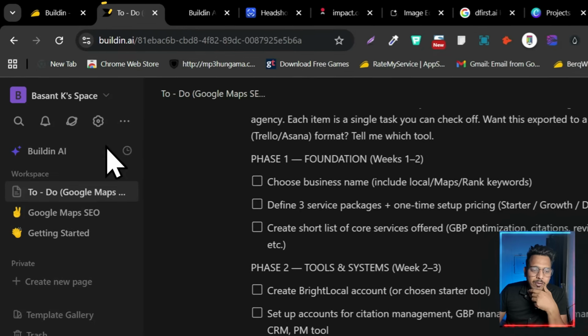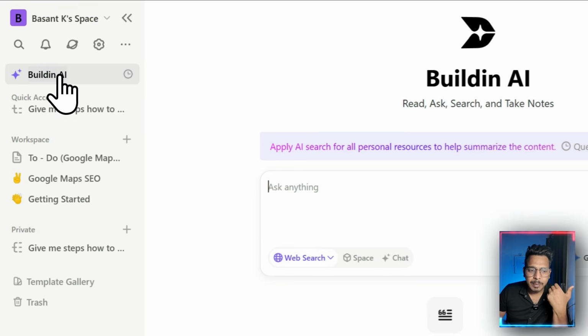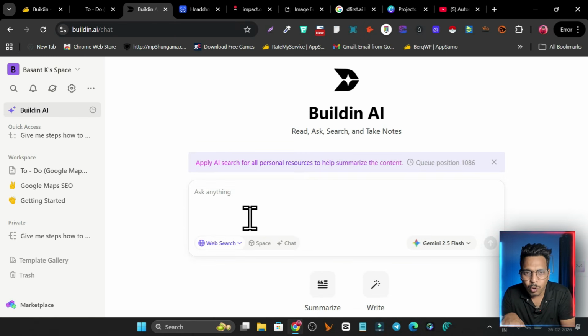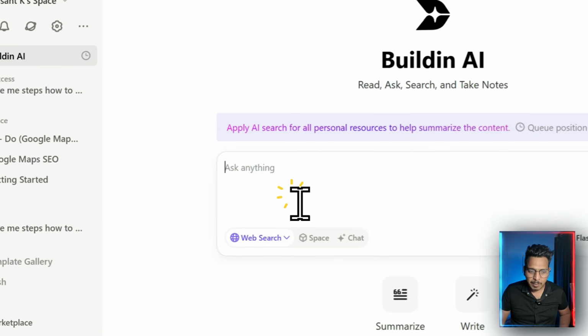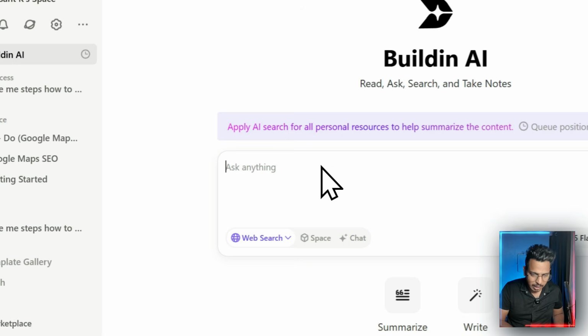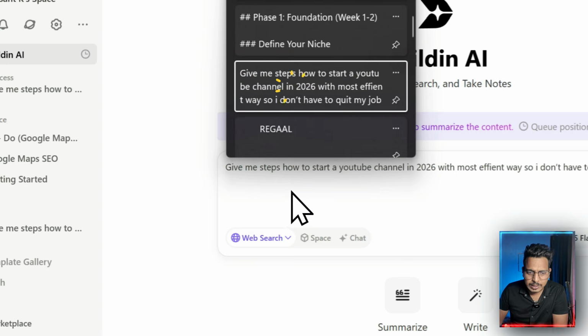Now let me go to the platform. This is how this platform looks like. In Buildin.ai you will see this is the ask anything section. If you have any goal or query or thing you want to do, simply give it. For example, right now I want to start a YouTube channel in 2026 without quitting my job, and this is the same problem many people have. So I don't know how to get started, so I will simply ask Buildin.ai, and I'm going to enter my prompt here. Yeah, you can see this is my prompt.